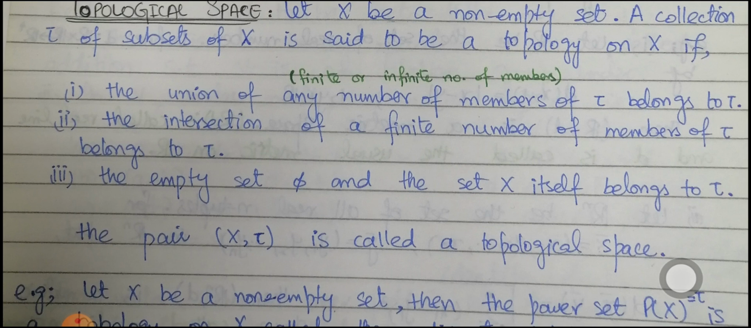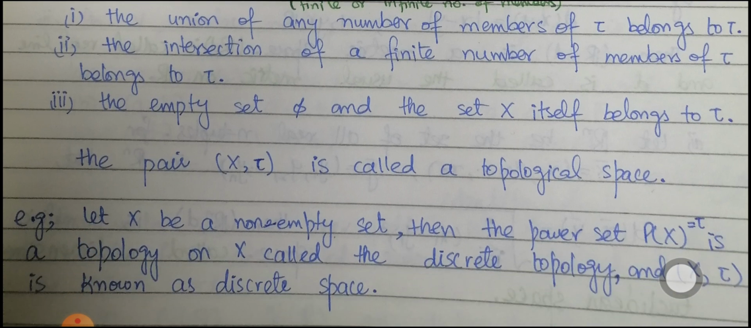Now you can see that in metric spaces we have a function, and in topological spaces we have a collection of subsets for defining the topology Tau. Let X be a non-empty set, then the power set P of X is a topology on X called the discrete topology, and (X, Tau) is named the discrete space.